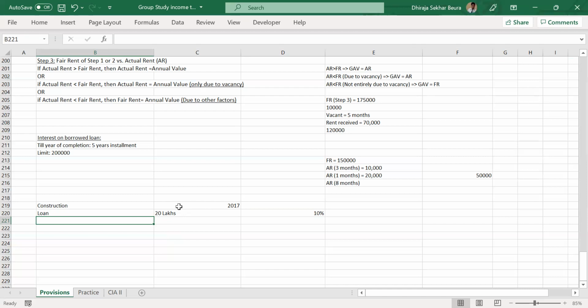Dheeraj, can you please repeat that once? Yes. Construction started in 2017. You took a loan of 20 lakhs in 2017. Loan is at the rate of 10%. What I'm asking is, will you take the deduction for the interest on loan in 2017?